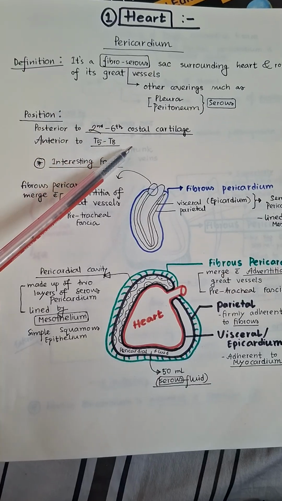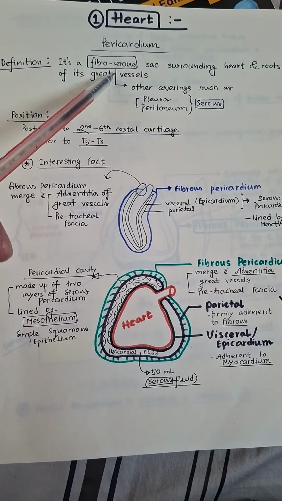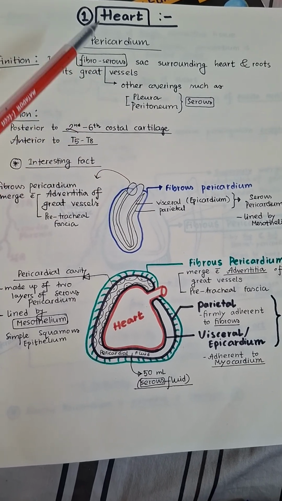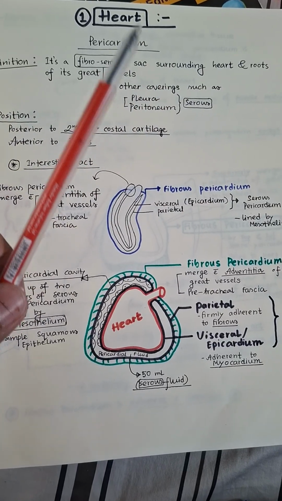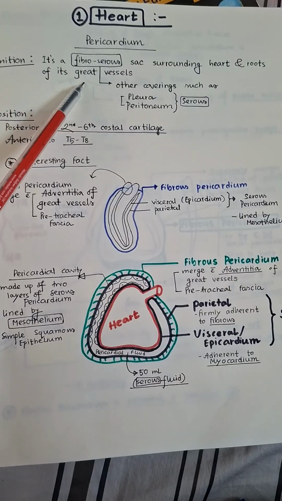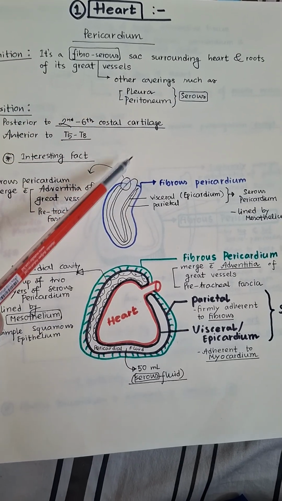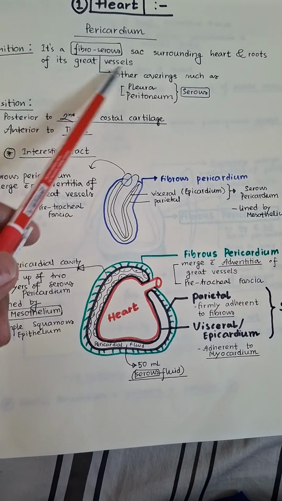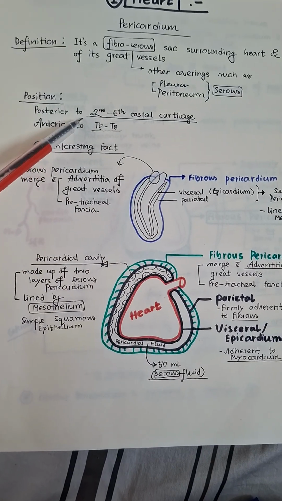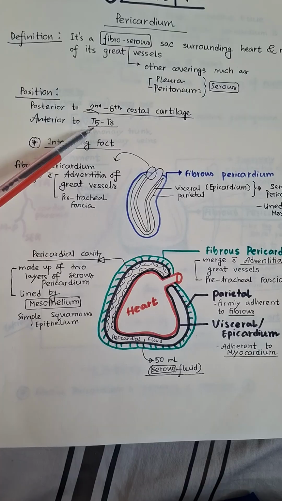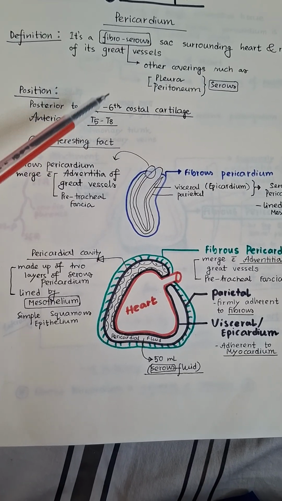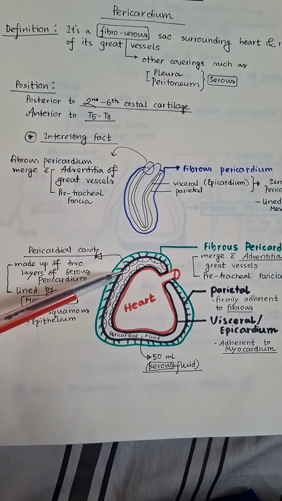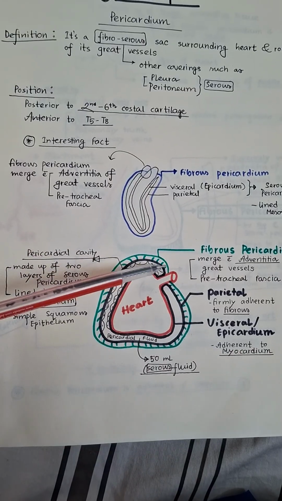Another interesting fact is that this is a fibroserous sac, not only fibrous or only serous. The heart is a very important structure that needs to be overprotected. So Almighty has given the fibrous layer, the tough connective tissue outside, just beneath the sternum, whereas all the other coverings of the body, for example pleura or peritoneum, are only serous. What is the relation? I will clarify it on the next page. It is just posterior to the second to sixth costal cartilage, anterior to the thoracic vertebrae. This is about the pericardial layers.